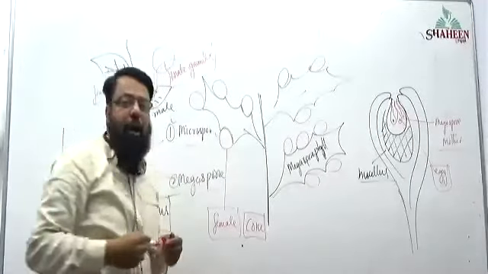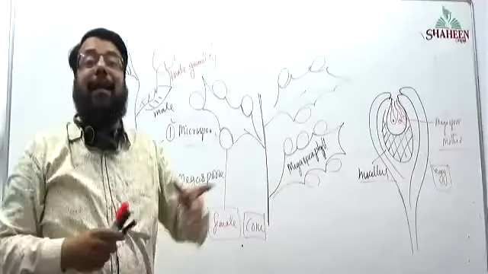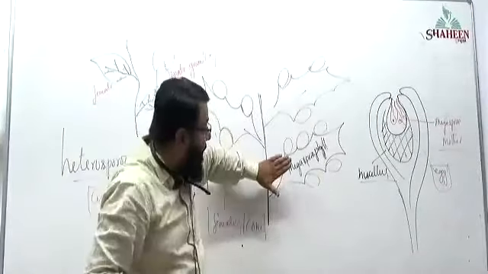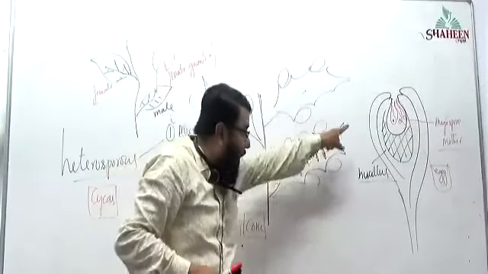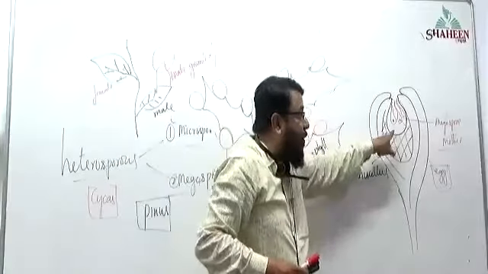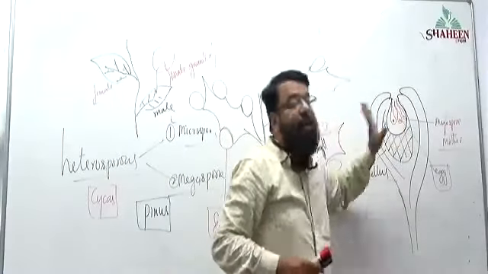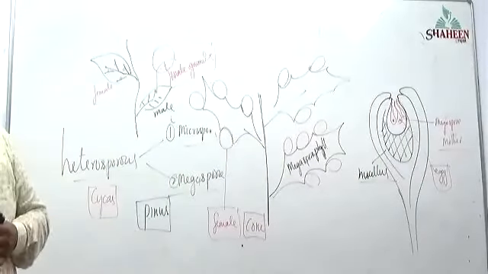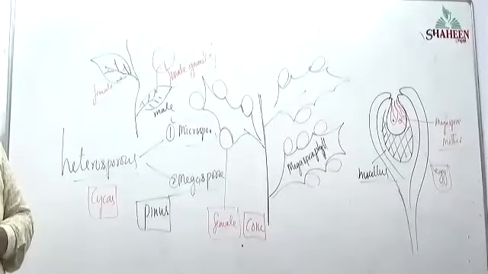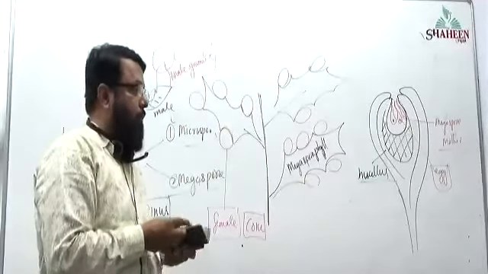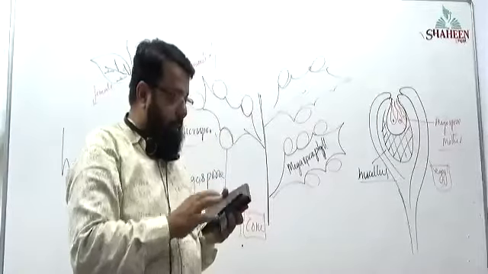Where are pollen grains produced? Pollen grains are produced in the male cone. Where is the female gamete produced? The female gamete is produced inside the ovule, inside the female gametophyte, inside the archegonia. Okay? Any doubts? So archegonia are kept in the megasporangium.